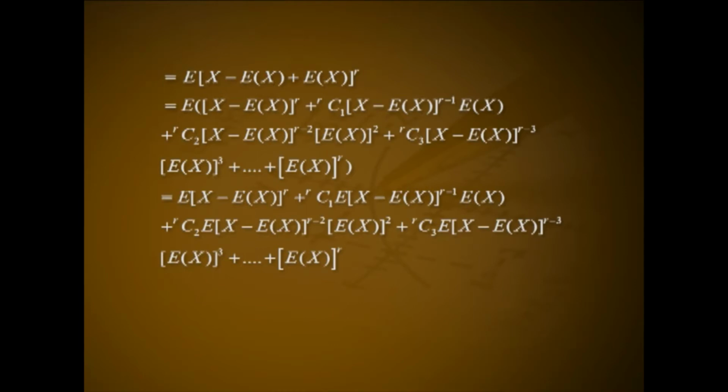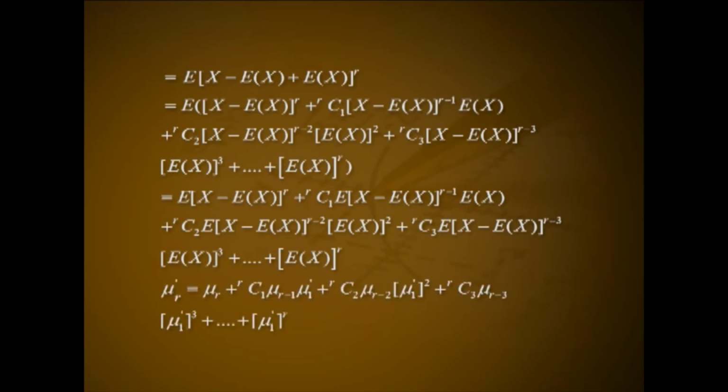That is equal to expectation of (x minus E of x) raised to r plus rC1 into expectation of (x minus E of x) raised to r minus 1 into expectation of x plus rC2 expectation of (x minus E of x) raised to r minus 2 into (expectation of x) the whole square plus rC3 expectation of (x minus E of x) raised to r minus 3 into (expectation of x) the whole cube plus etcetera, plus (expectation of x) the whole raised to r.